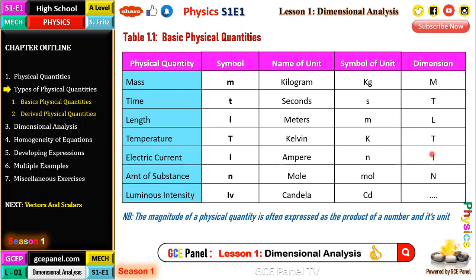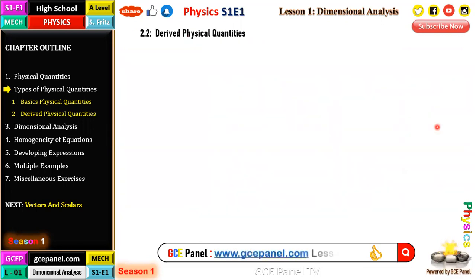So some classifications, they might use K instead, though it might sound funny. So the magnitude of a physical quantity is expressed as a numerical value and the units, okay? Now for the derived physical quantities, there are many of them, they're uncountable. Unlike the basic ones that we have 7, the derived ones are uncountable. For example, we have length, we have area, volume, density, and so on.